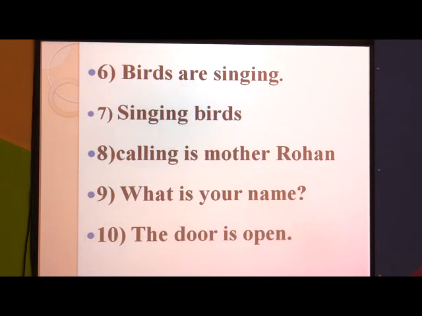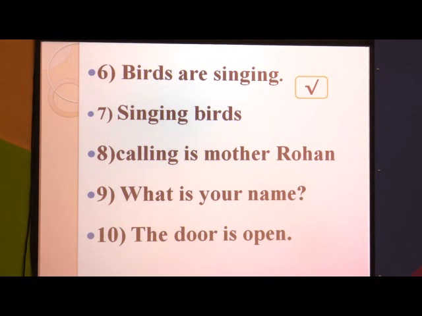Next one is, birds are singing. The correct one. Singing birds. You can see the difference between the sixth one and the seventh one. The sixth one is a correct sentence, birds are singing, but the seventh one is only singing birds.